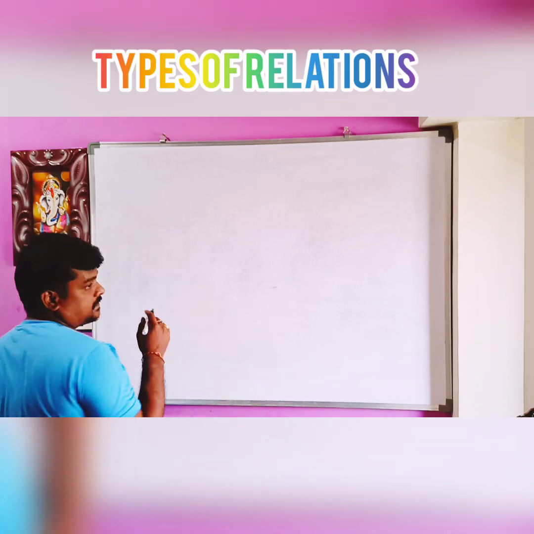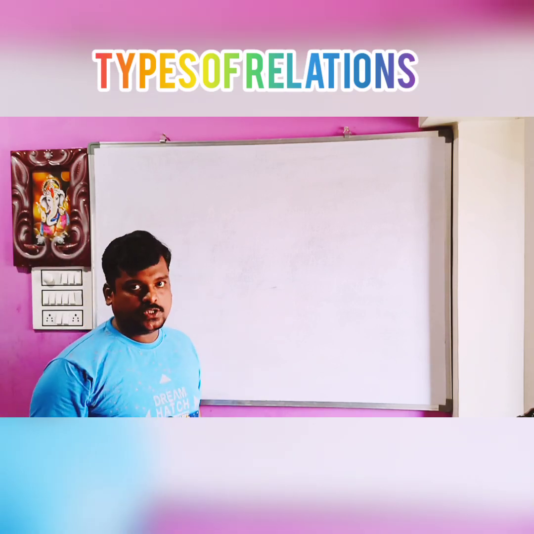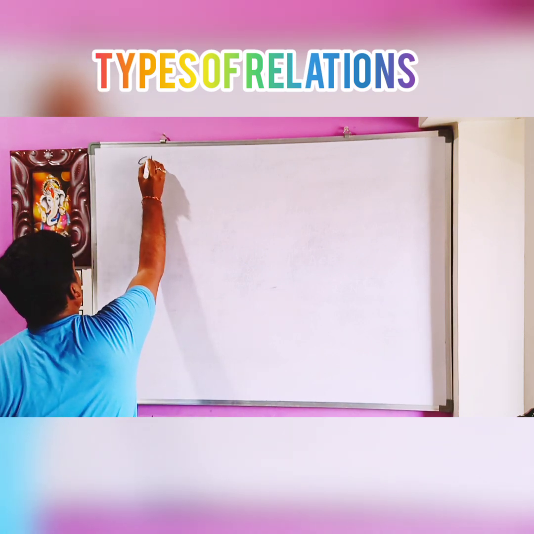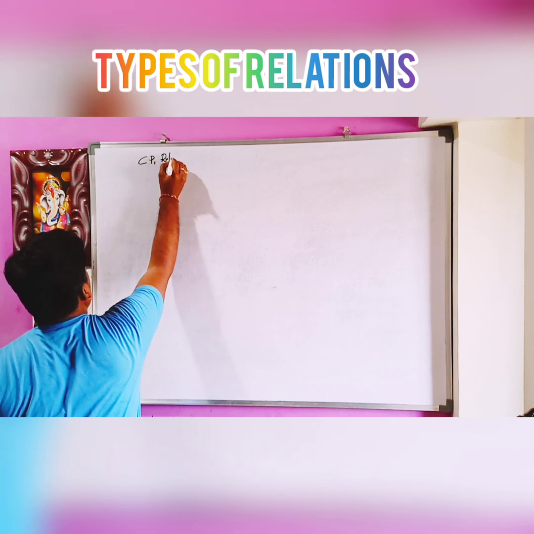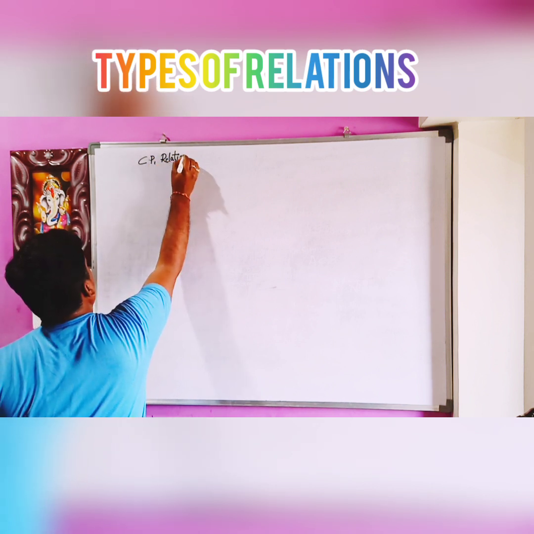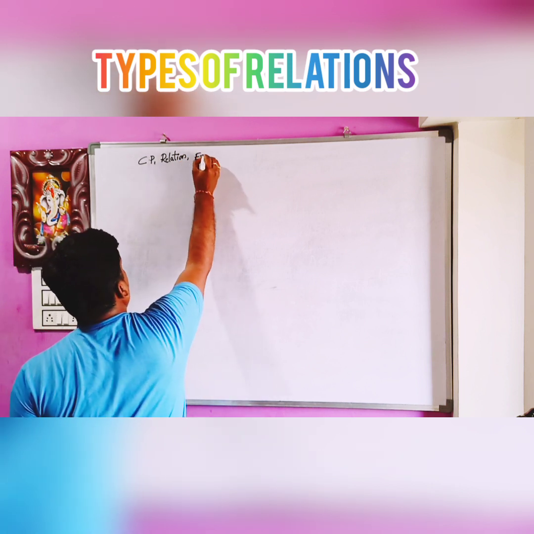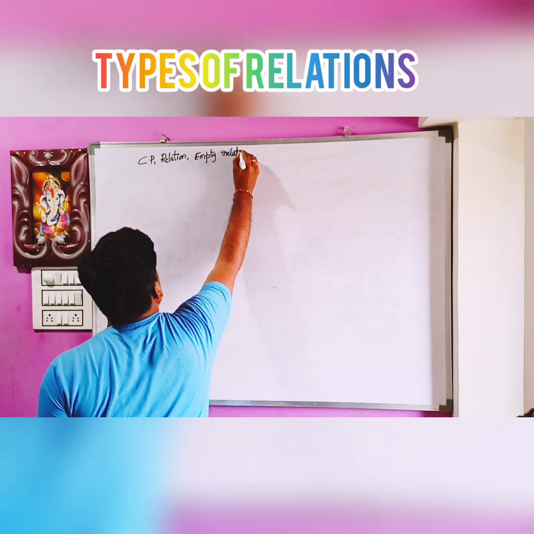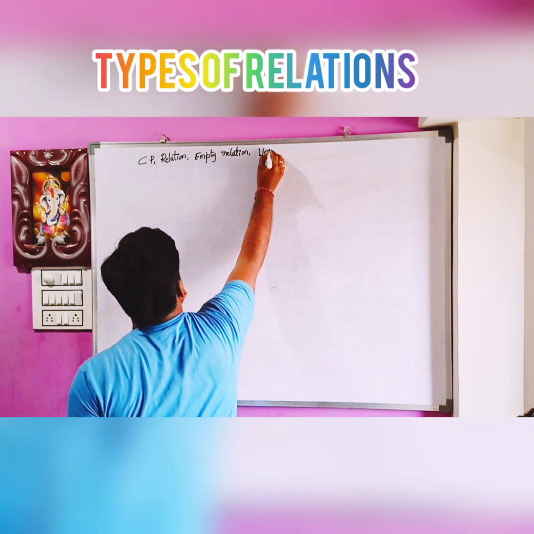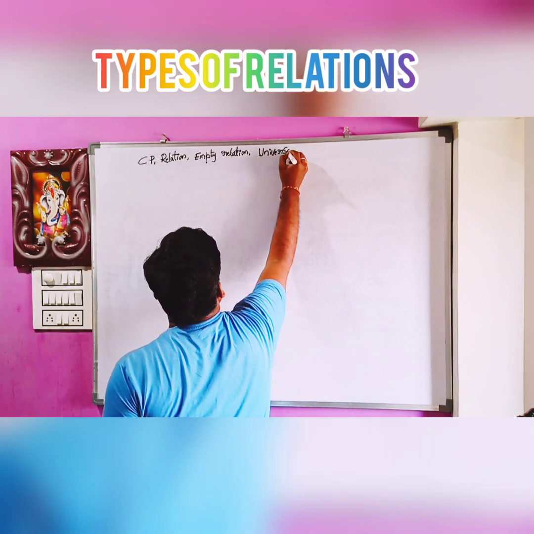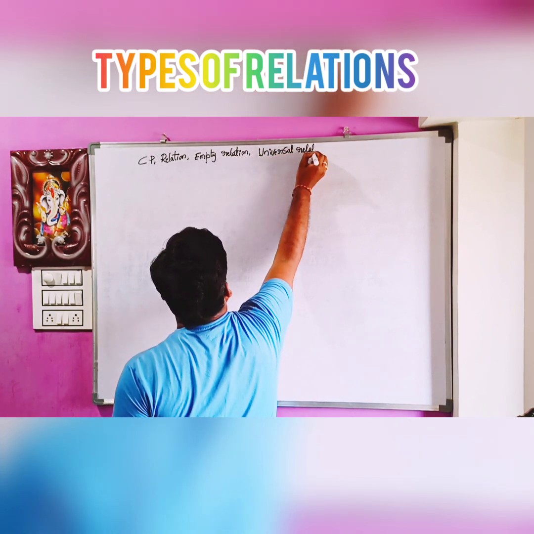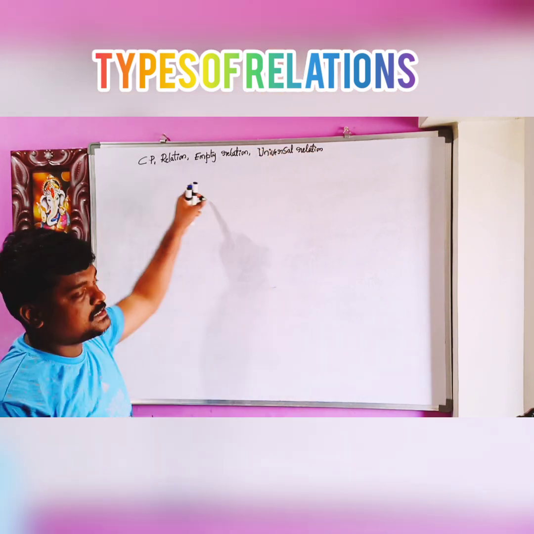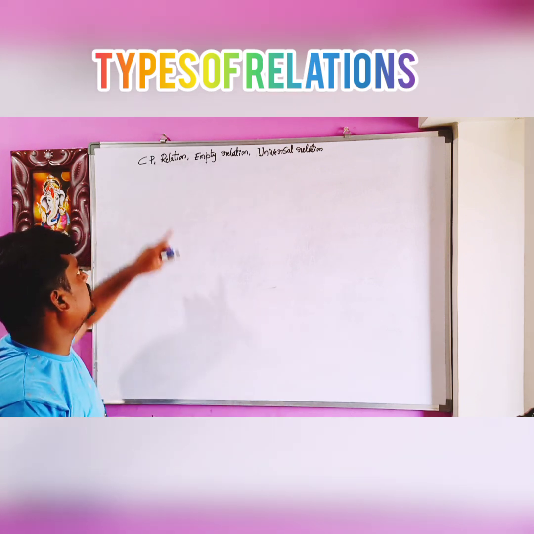Reflexive relation, symmetric relation, transitive relations. Now we have discussed Cartesian product, definition of relation, empty relation, universal relation. These are the four types of relations. These are the two types of relations that we have discussed.